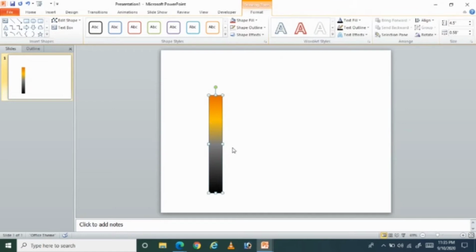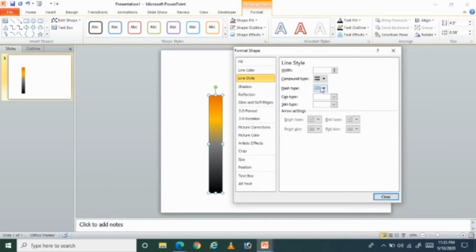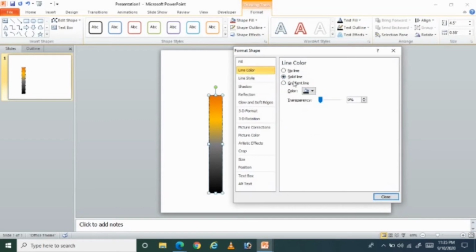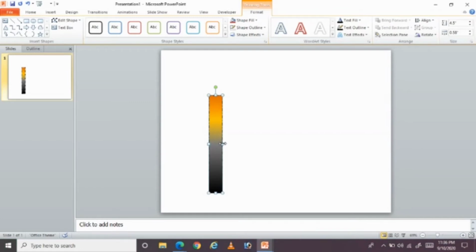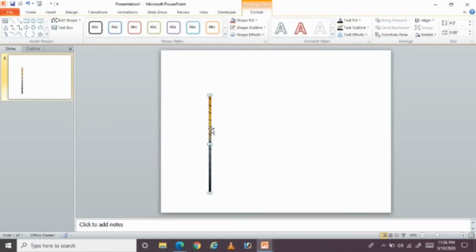Now I selected this one and give a right click here and then click on format shape. And now I want to give a line style, that is of dash dot type. And you can see here, and I'm giving a line color of black, and it's already selected here. And I'm making this one a little bit thin, and I want this one as a fired streak. And this one is finished. My first element is finished.